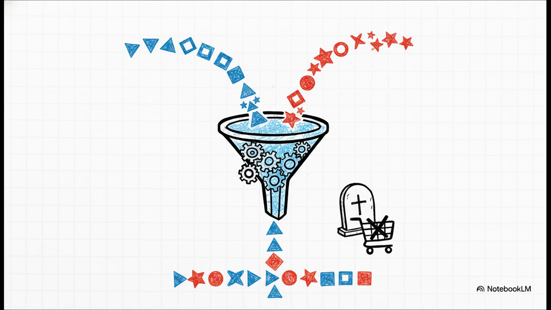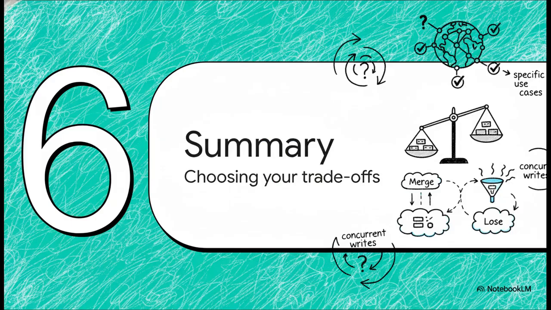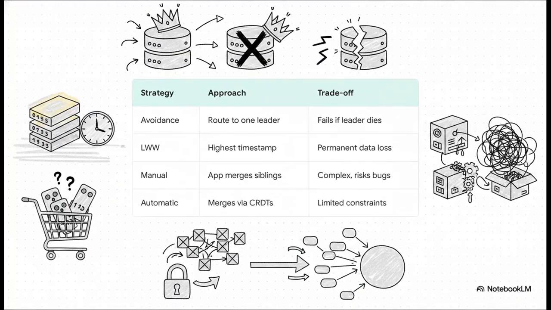So instead of just looking at the final items in the cart, the algorithm remembers the specific action of deleting the book and deleting the DVD. When the merge happens, those tombstones enforce the deletions, ensuring the zombie items stay dead for good. Summary: choosing how you lose or merge data. At the end of the day, building a distributed application is rarely about finding one single magic bullet.